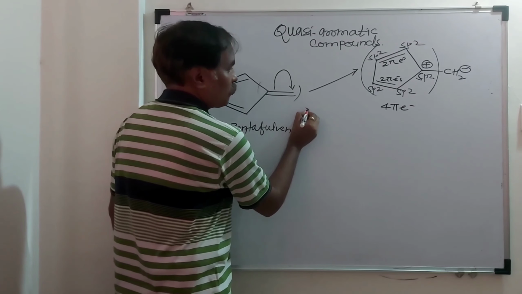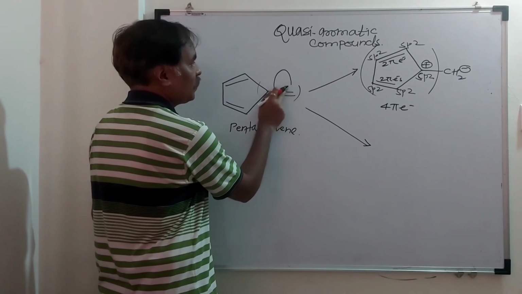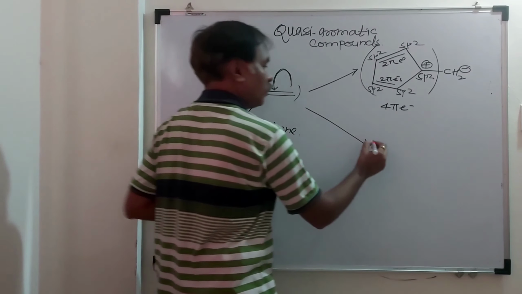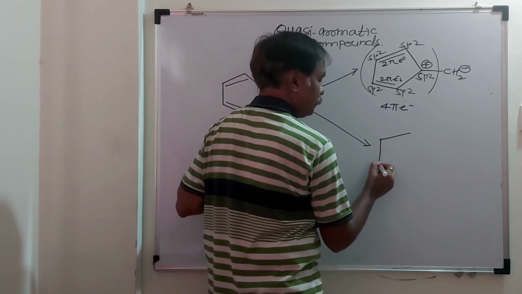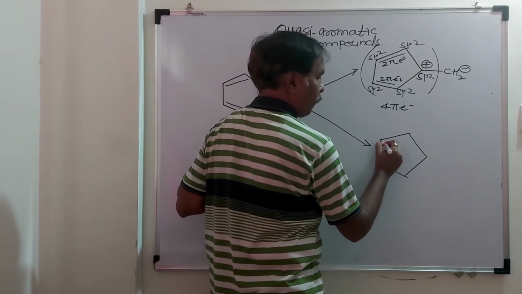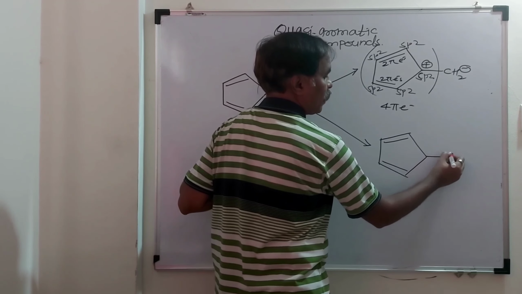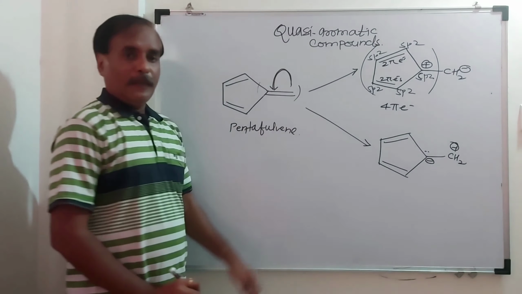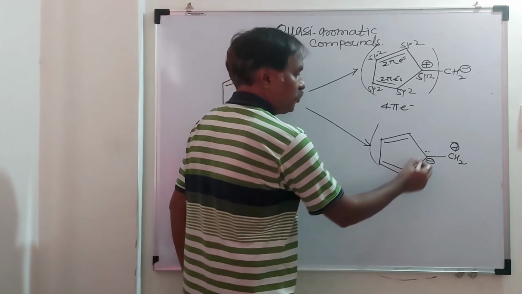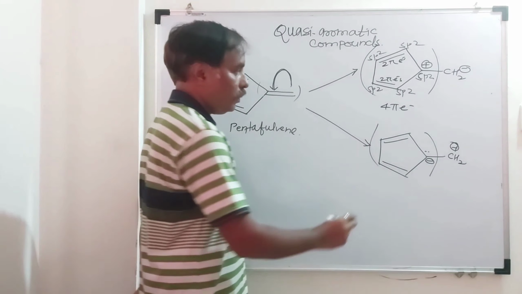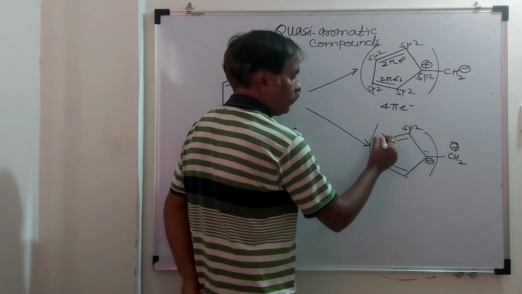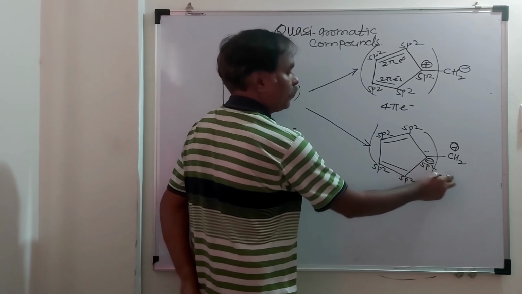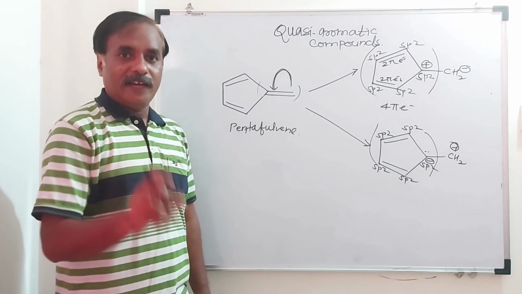Now what is the second possibility? Breaking this pi bond and shifting of electrons toward this carbon atom, where this carbon is an electron pair acceptor. So it will be negatively charged, and this carbon will be positively charged. Now the ring is planar again. Consider this ring only. Hybridization of each carbon is sp2. Here also sp2. It is a ring, it is flat.